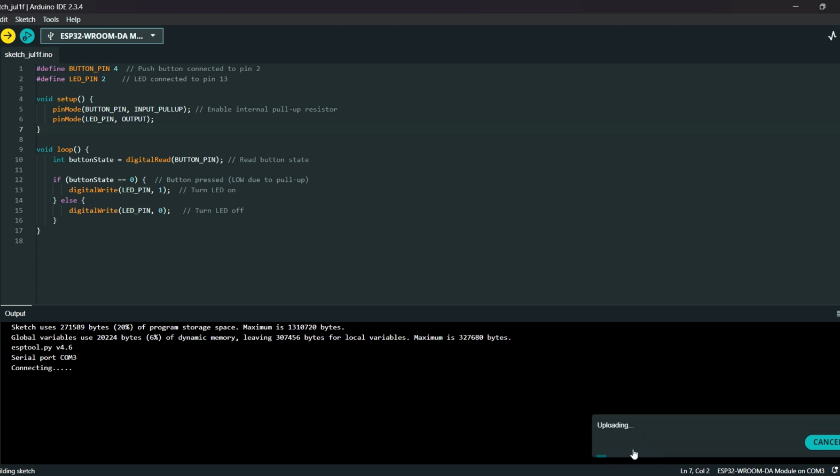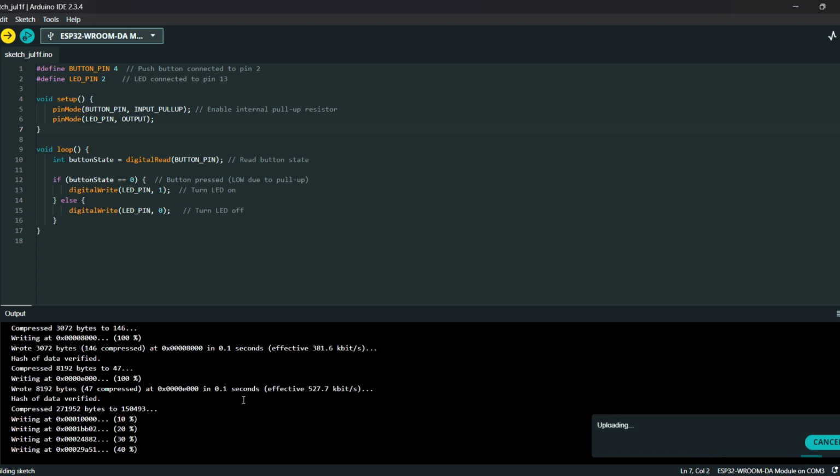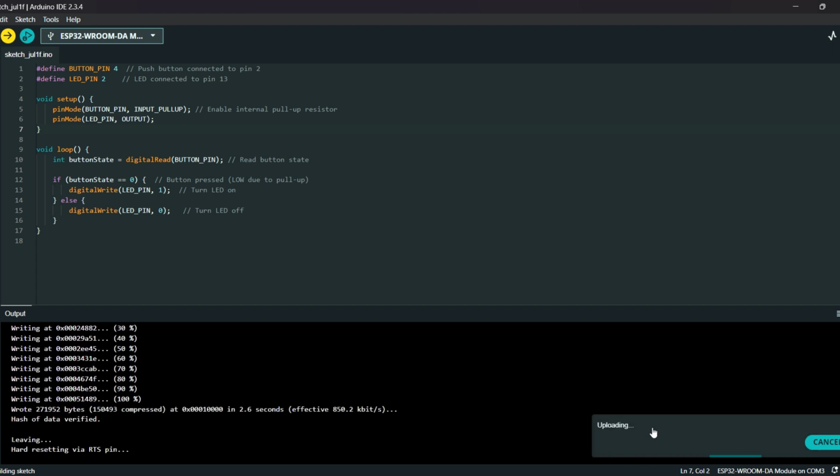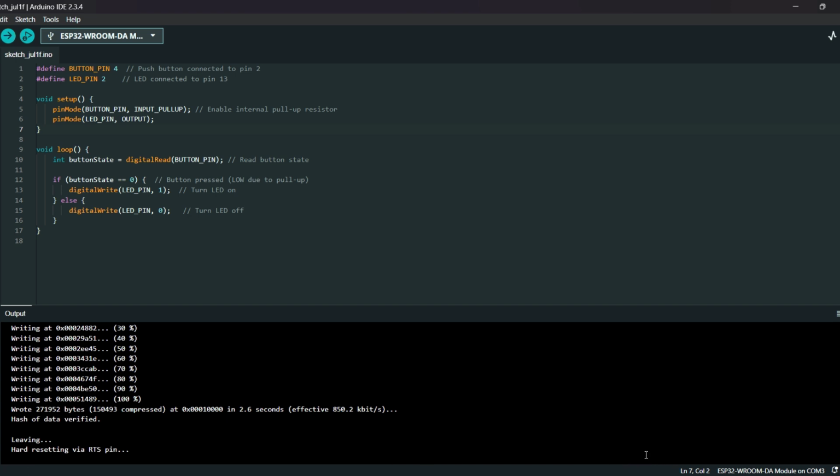So here you can see that the code is compiled. Now it has started uploading automatically. Once it is done uploading, you can check the output. You can connect the hardware to the ESP32 and observe the output.